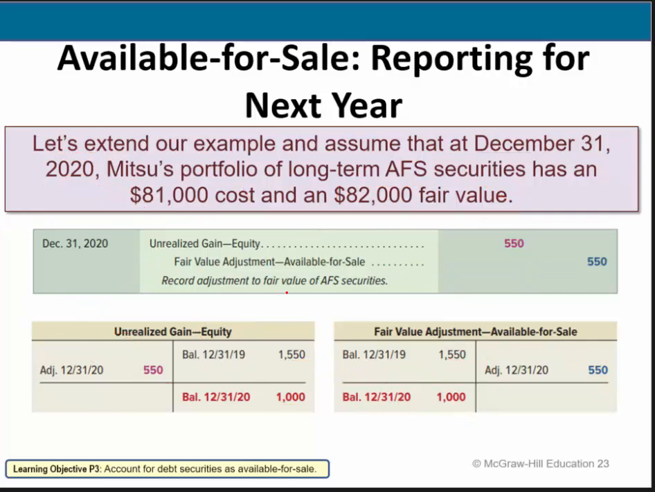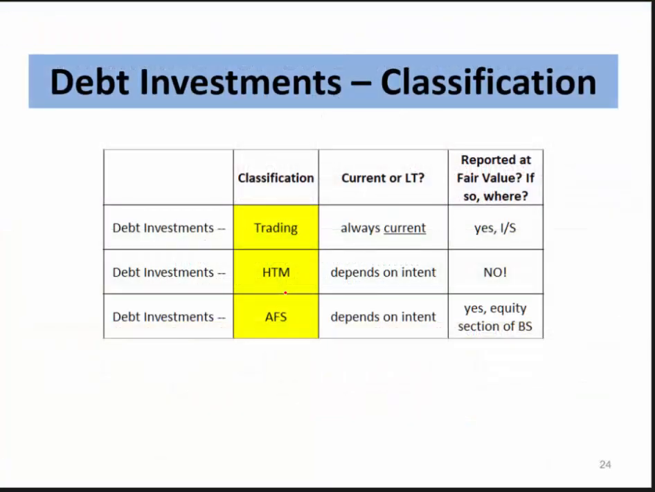Let me summarize. Okay, these are all debt investments. Okay, we have talked about 3 classifications. The first thing we talked about was trading, and we said we always classify these as current. Do we report these at fair value? Do we make that adjustment? Yes. And that unrealized gain or loss is reported on the income statement.